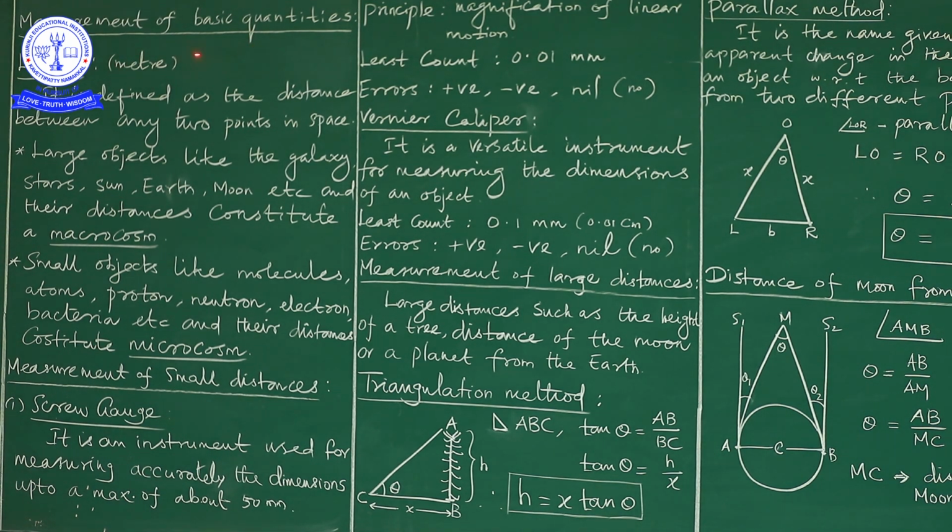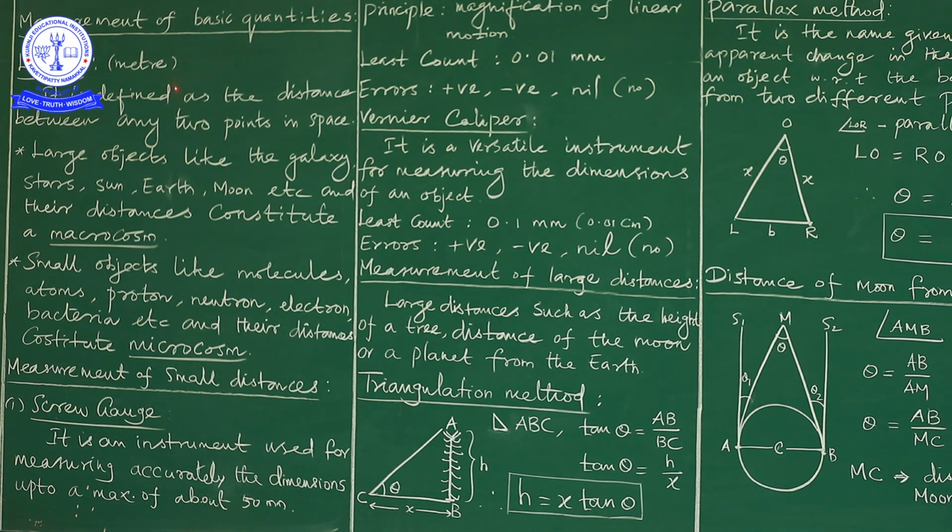Who are called the basic quantities? Simply we can call length, mass, time the basic quantities. Not only these three things, but majorly, frequently we are calling these three things: length, mass and time. Here the question comes: what are the units of these things? Length is in meter, mass is in kilogram and time is in second.